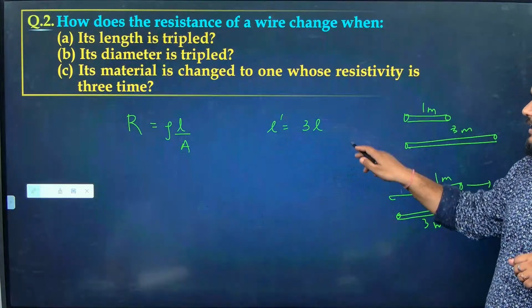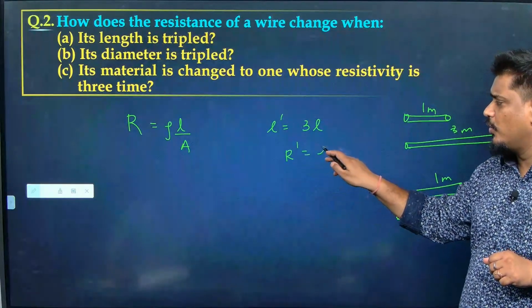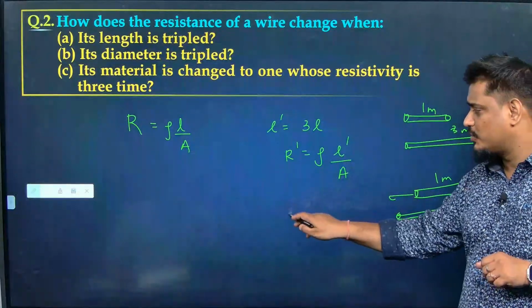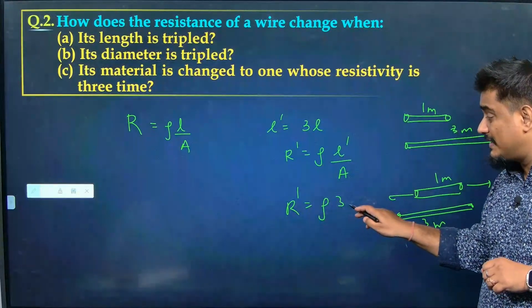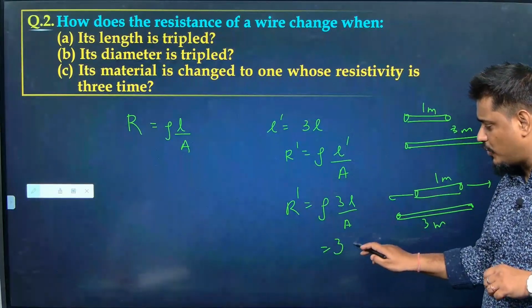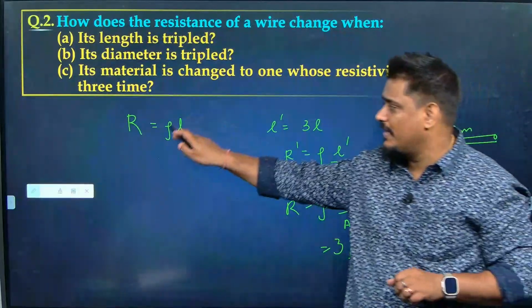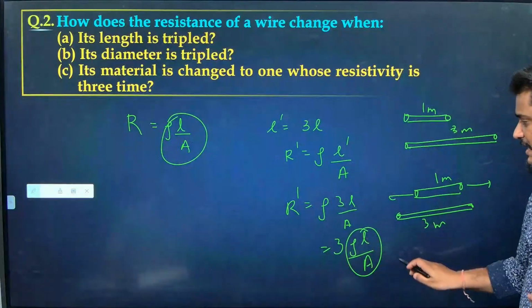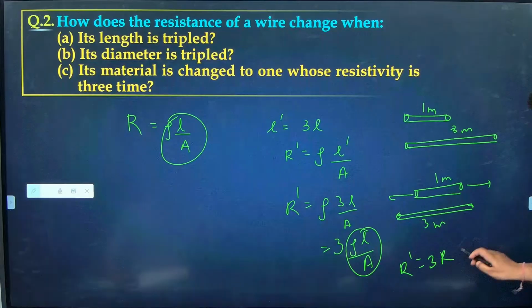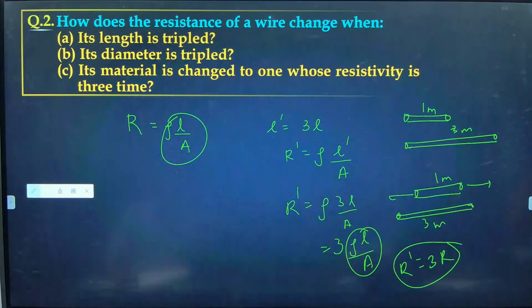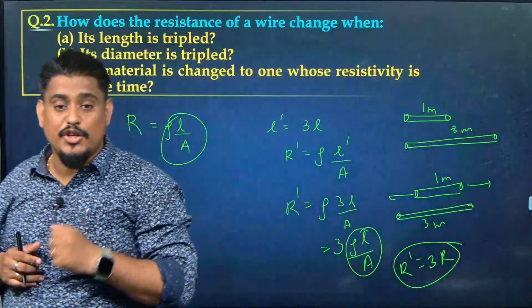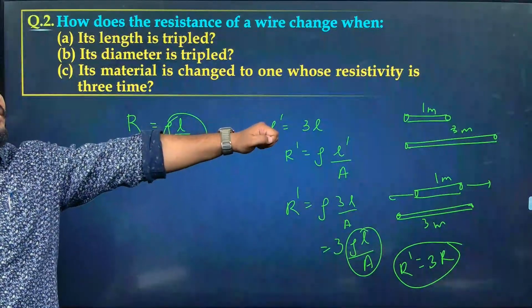L dash becomes 3L. So R dash will become equal to rho into L dash by A, which is rho into 3L by A, which will become 3 times of rho into L by A. What is rho into L by A? R. So R dash will become equal to 3R. So as you said, will be correct. But nowhere they have mentioned that length is tripled of a different wire. So until they mention anything, we should assume that the same wire is elongated.